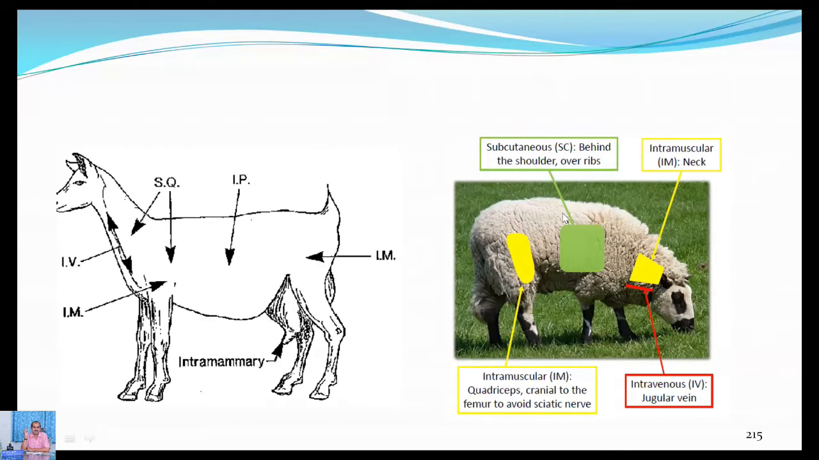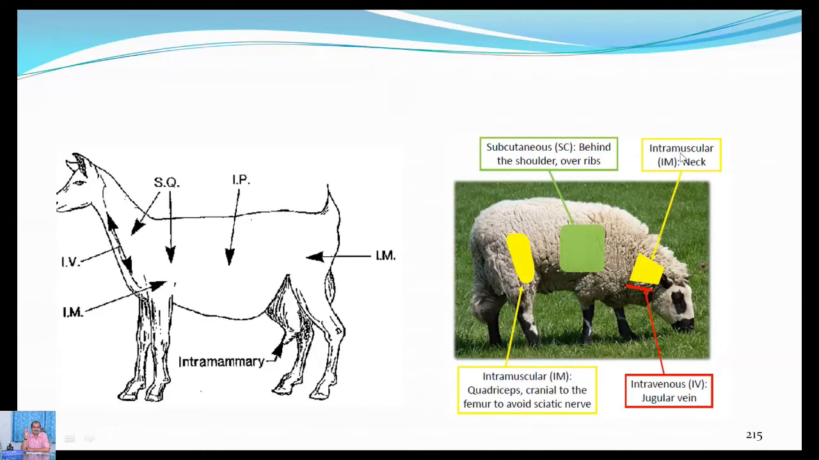Here also you can see in case of a live sheep, this is behind the shoulder or ribs. Here you have to palpate for the ribs, and this is the area where you can give the subcutaneous injection, whereas the intramuscular injections can be given in the quadriceps, cranial to the femur, to avoid the sciatic nerve. Here the sciatic nerve is there, and behind, the peroneal nerves are there. So both nerves should be avoided and give the intramuscular injection, whereas the intravenous route can be used in case of sheep and goat.